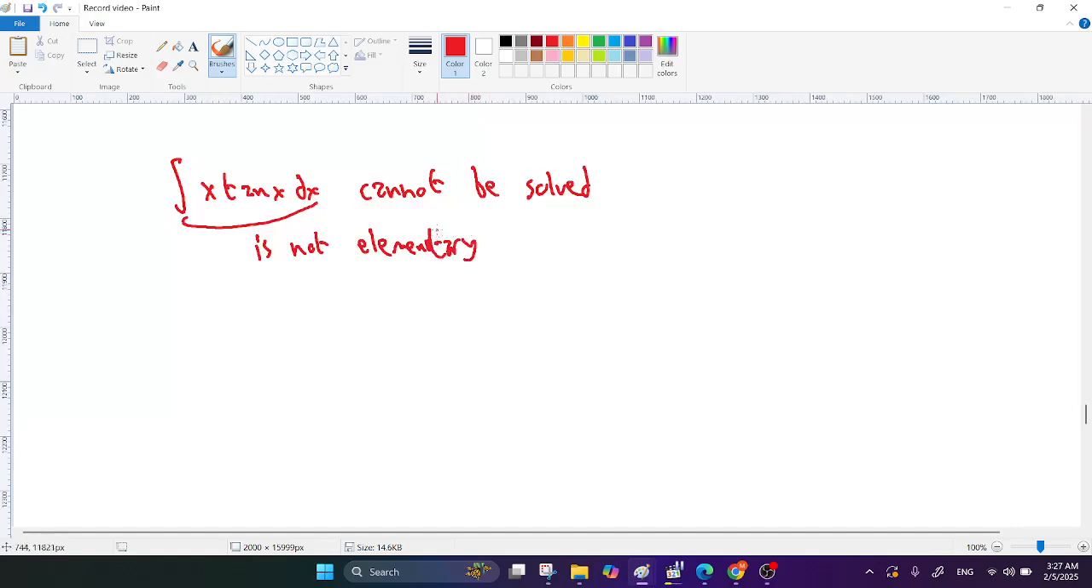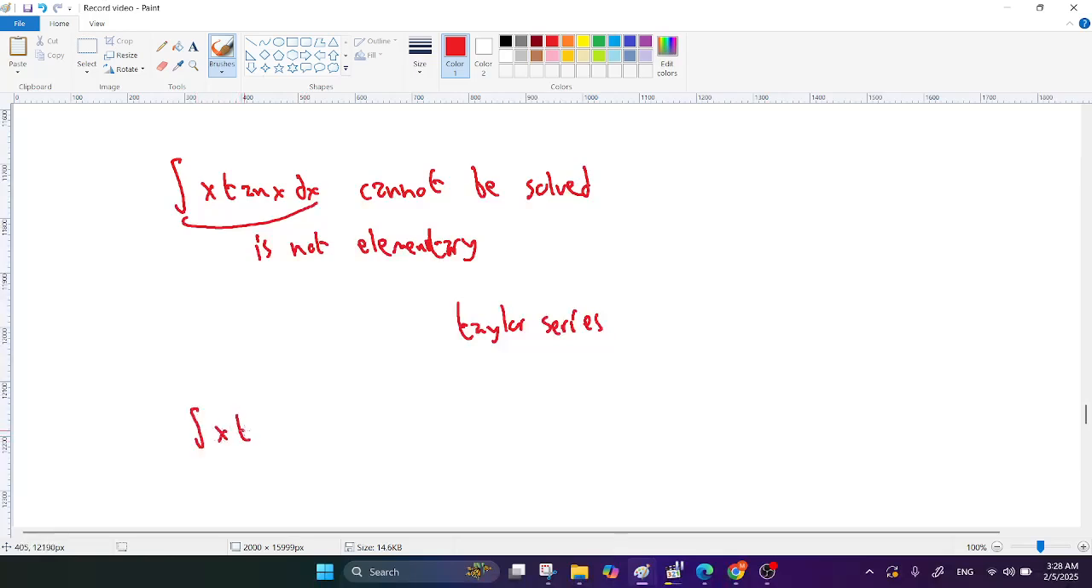So, what is the meaning of not elementary? It can't be solved using the functions you know. You should use, for example, a Taylor series or other methods. You can't solve it using integration by parts or by substitution. No, you can't solve it. Okay.